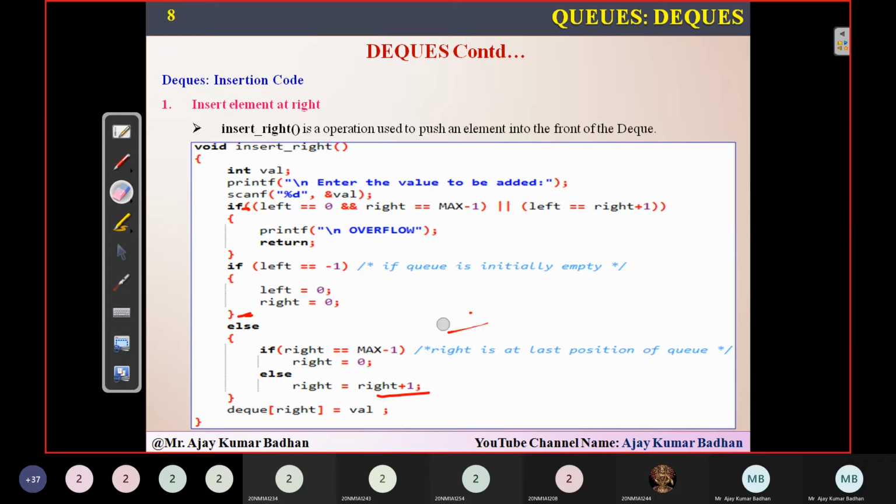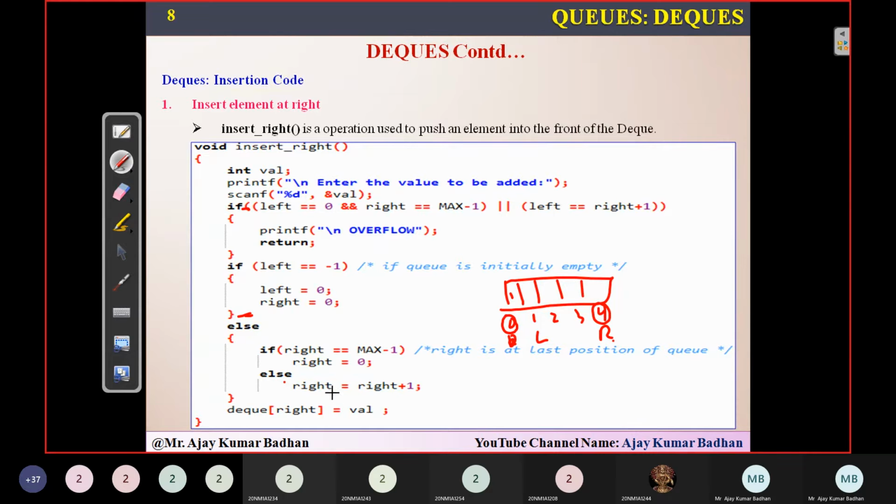But here we want to insert the element at the right side, so this is the condition we are using: right equal to max minus 1. That is 0, 1, 2, 3, 4. So left is here, and right equal to max minus 1 is at location 4. If we want to insert, right should become 0, so right should come to this particular location. Definitely left might be present somewhere here, and this slot is empty. The next neighbor to the right of index 4 is 0, so here you will be storing the element.